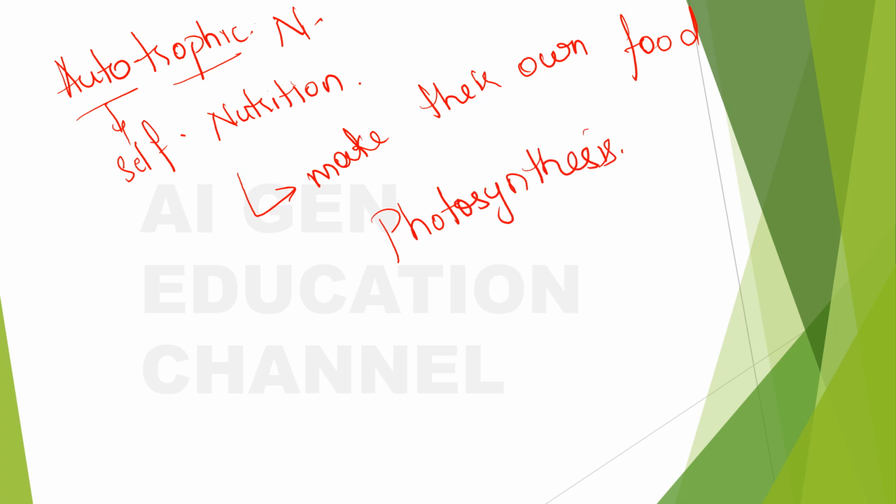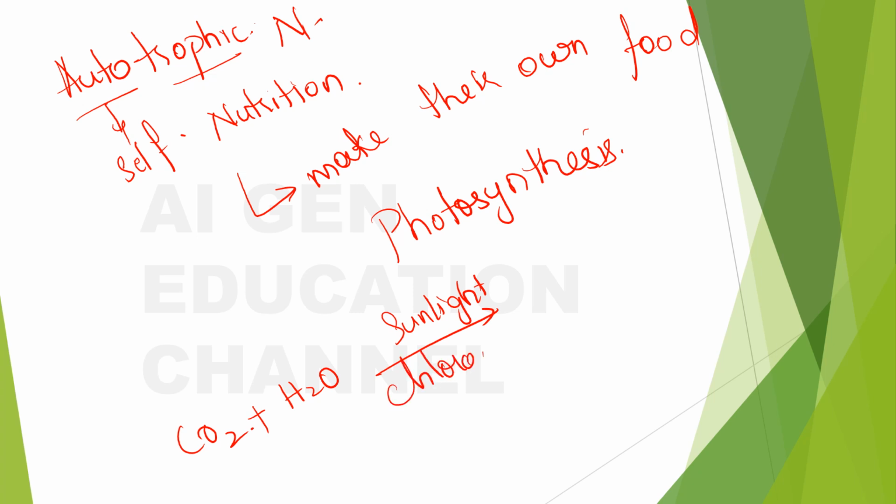What is it? You know that our plants will take carbon dioxide and water, and in the presence of sunlight and chlorophyll, what do we get? We get glucose.